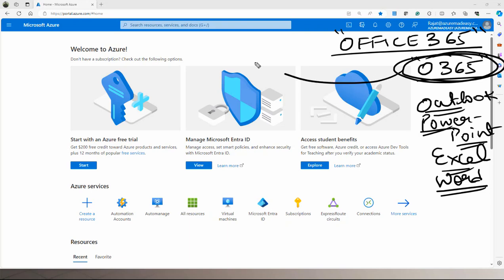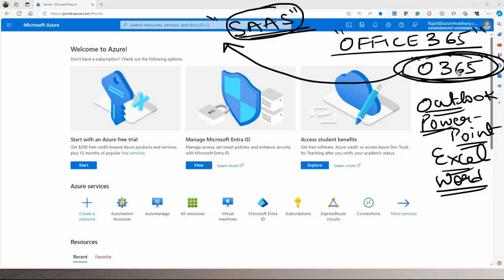Office 365 is nothing but a SaaS service. Then what do we mean by a SaaS service? SaaS is software as a service. It means you are getting a complete package as software, right? We know the service models. If you want to know more detail, you can refer to video one, where you can learn what cloud computing is and what the service models are.